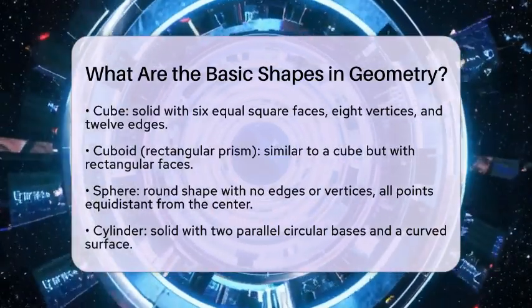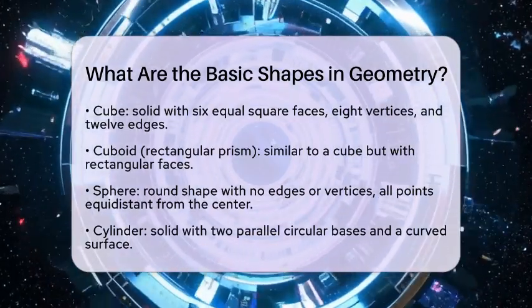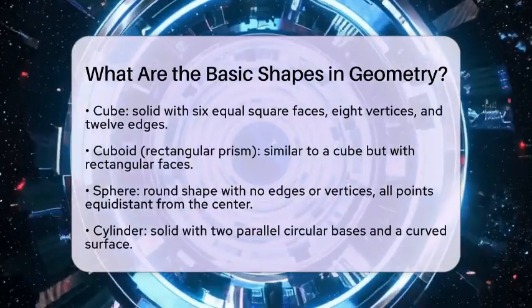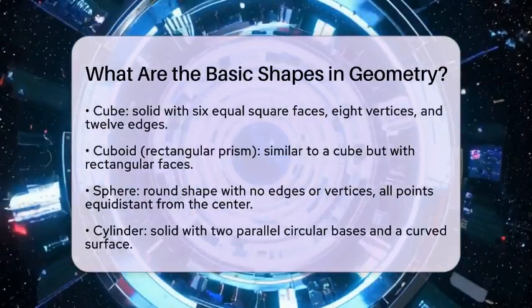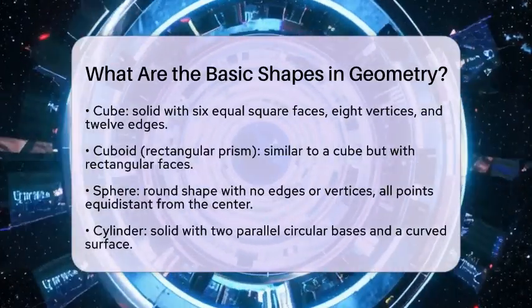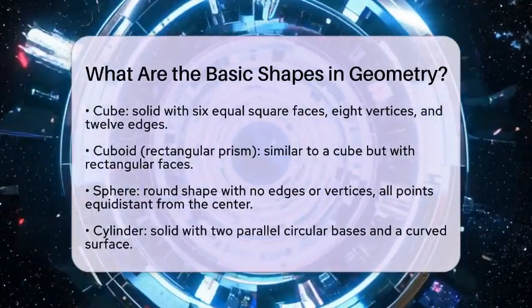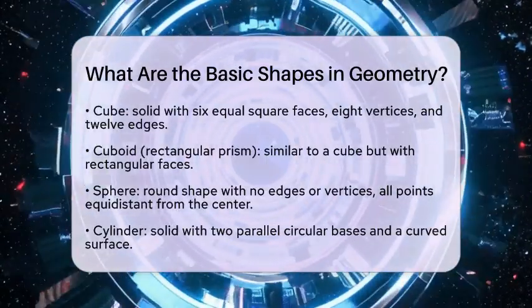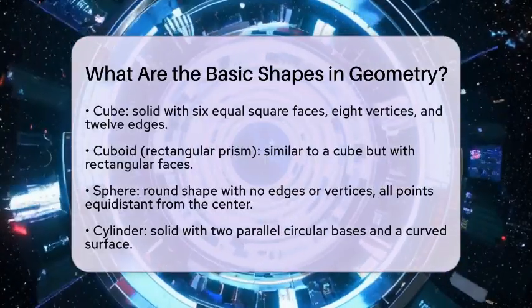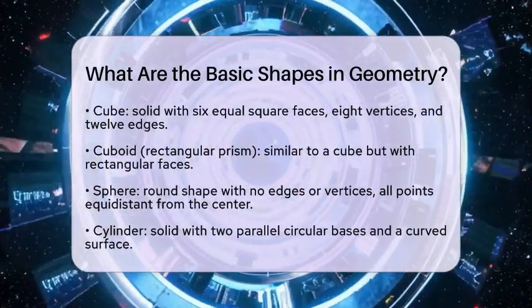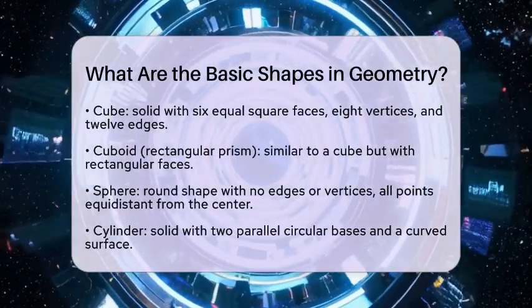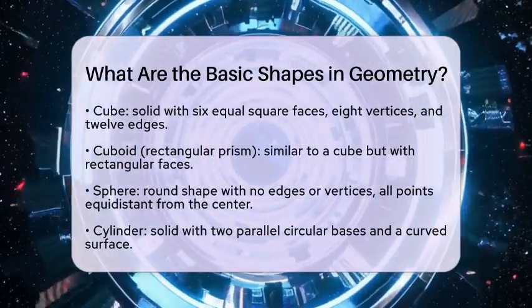The cube is a solid with 6 square faces, all sides equal, and all angles right angles. It has 8 vertices and 12 edges. The cuboid, also known as a rectangular prism, is similar to a cube but has rectangular faces, which can have different lengths. Next is the sphere, a perfectly round three-dimensional shape where every point on the surface is the same distance from the center. It has no edges or vertices.